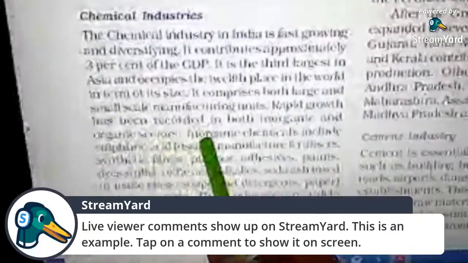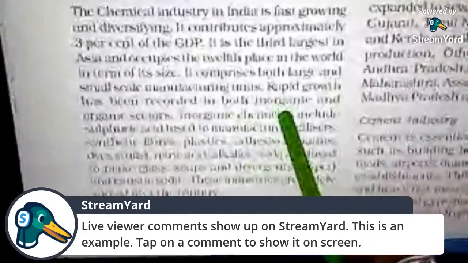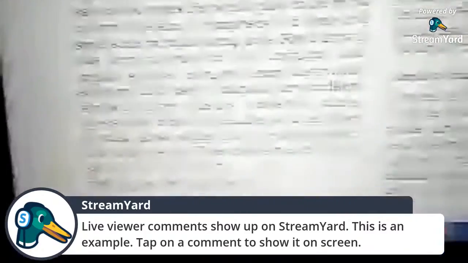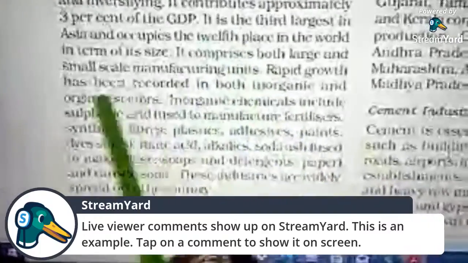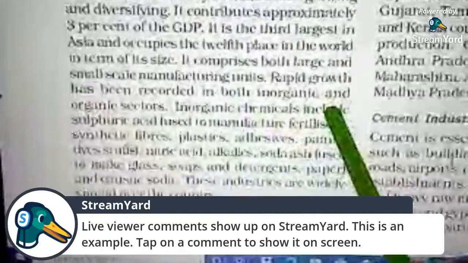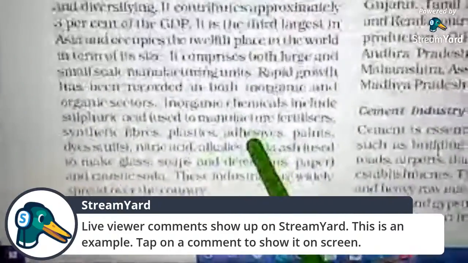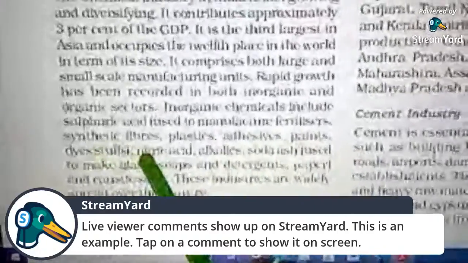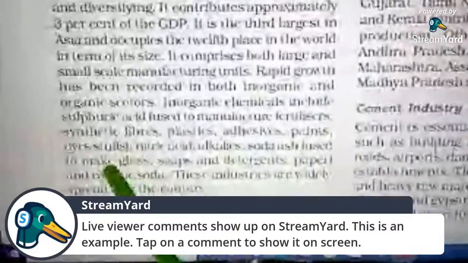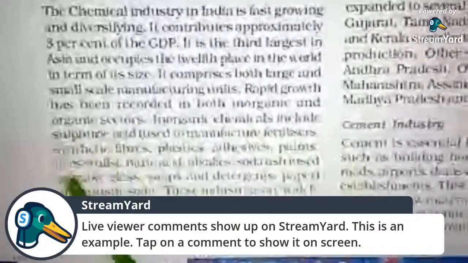Rapid growth has been recorded in both. Now, there are two categories of chemical industry: inorganic and organic. What are the inorganic chemicals? The inorganic chemicals include synthetic fibers, plastics, paints, dyestuffs, nitric acid, alkalis, soda ash to make glasses, soaps, detergents, paper, and caustic soda. So these are the inorganic chemicals.